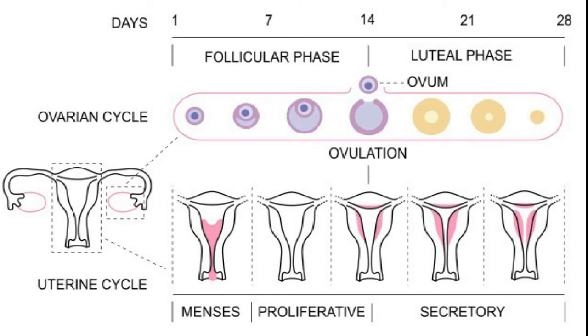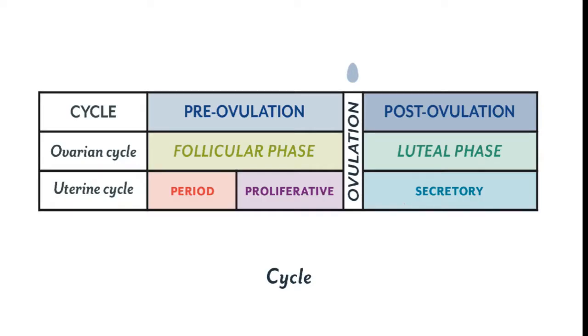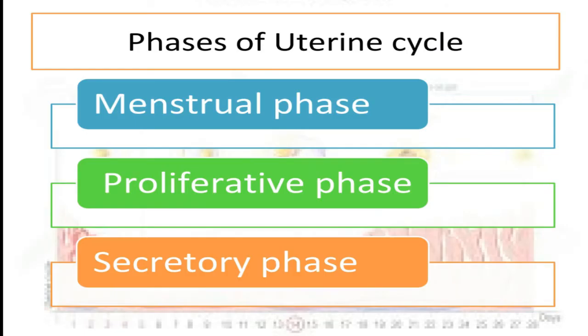Here you can see that the ovarian cycle, in order to fulfill its responsibility, can be divided into the follicular phase that leads to ovulation and finally ends up at the luteal phase. Similarly, the uterine cycle is doing its job in parallel with the ovarian cycle and divides into menstrual, proliferative and secretory phases. One thing you should notice here is that the event of ovulation basically splits both cycles into pre and post ovulation parts.